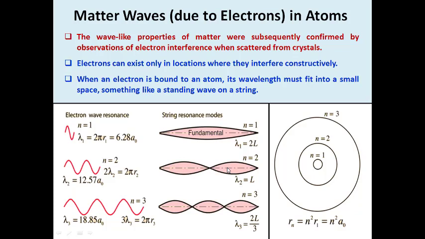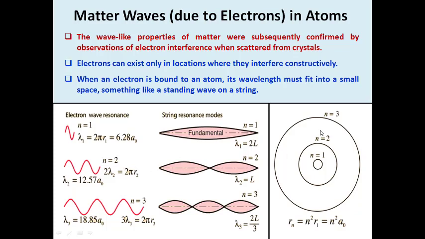In the orbit, the electron starts at the equilibrium position, goes to the maximum amplitude, comes back to equilibrium, and then the reverse. Likewise for the second wave. So the electron in the second orbit has to go through 2 oscillations within its orbit. That's why 2λ2 is equal to 2π r2, where r2 represents the radius of the second orbit.